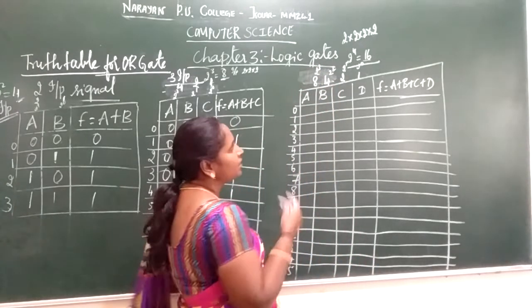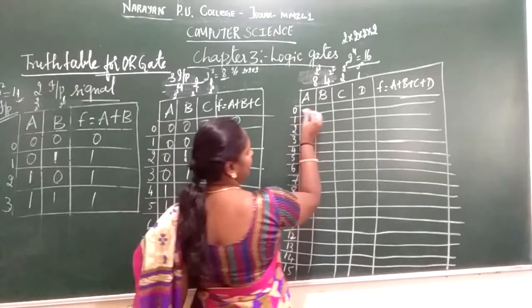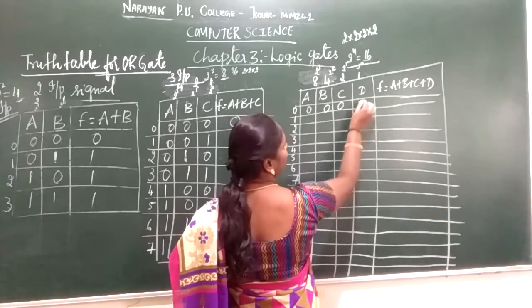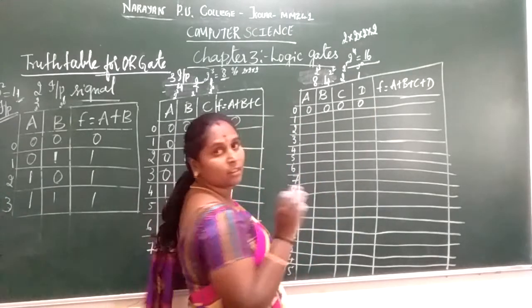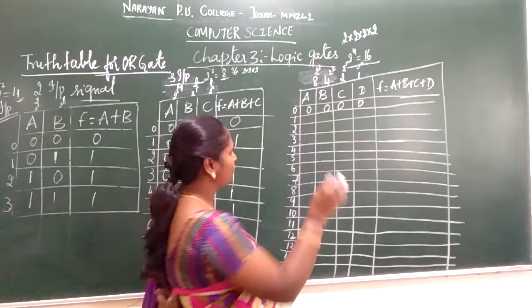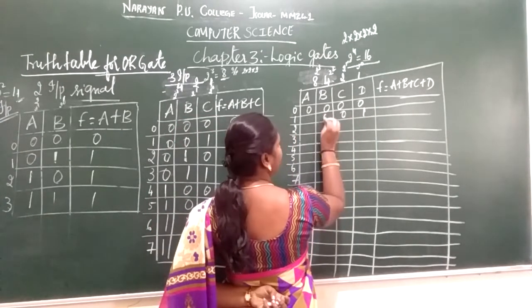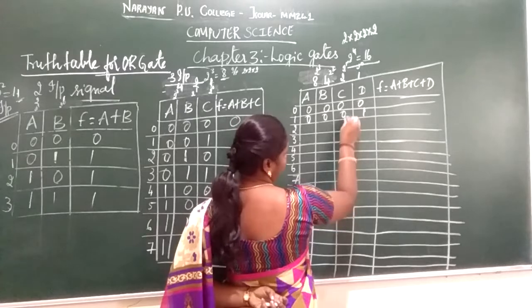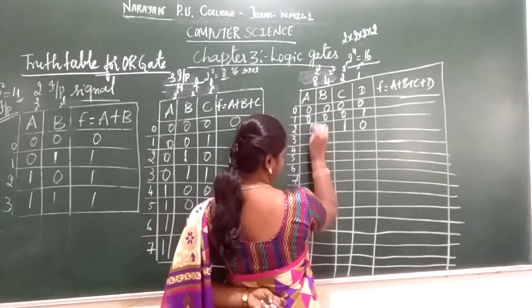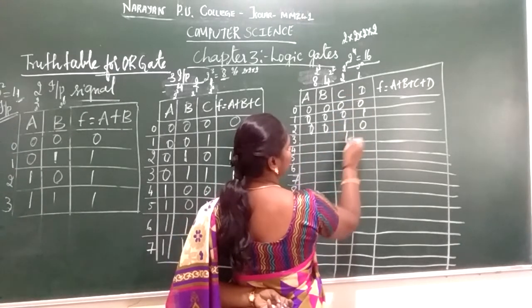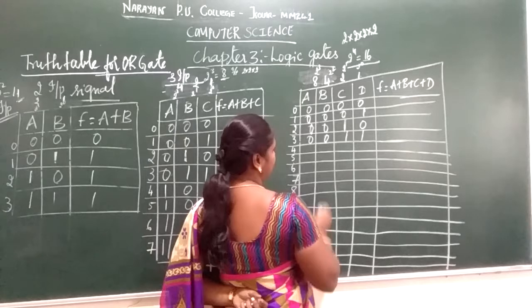So how are we going to represent this? First time, 0, 0 for all the input. When it is 0, the output is going to be 0, that you are going to consider. Second time, 1, in place of 1, place it 1, the remaining place is 0. In place of 2, place 1, the remaining place is 0. 3, 2 plus 1, the remaining place is 0.